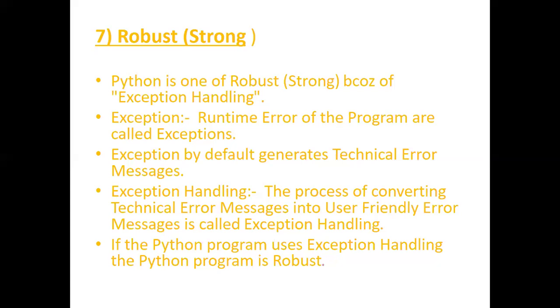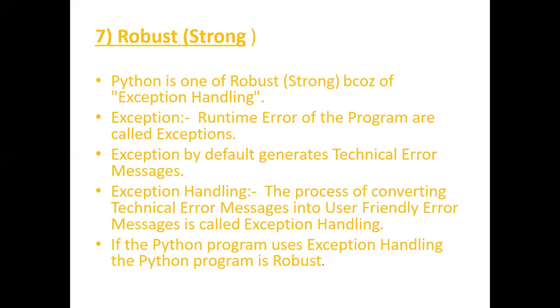Whenever we run the program, if we get an error, that is known as an exception. If it generates an exception, it will automatically generate a technical error message, which is not understandable by the end user.